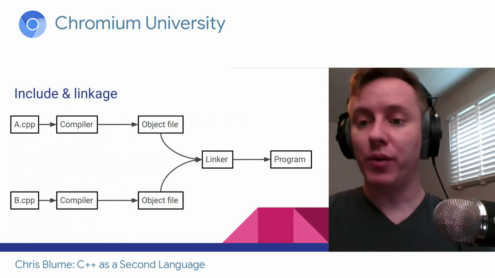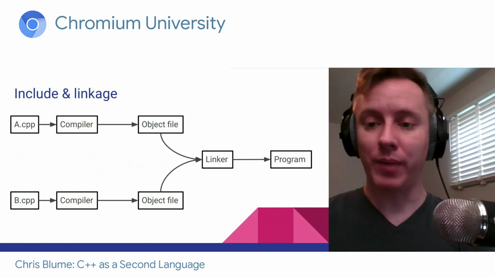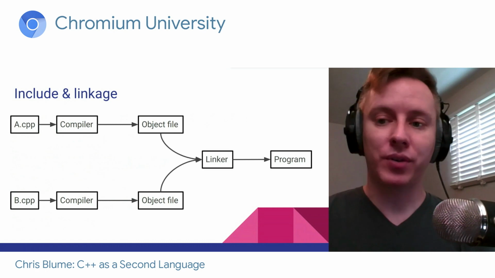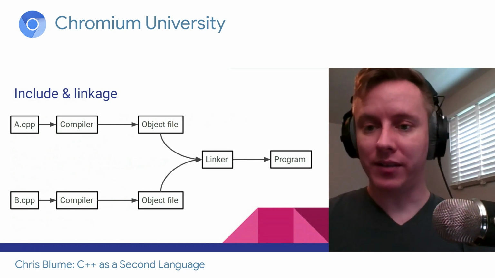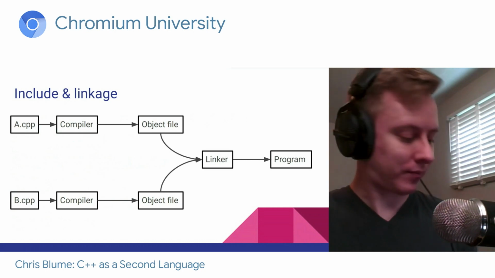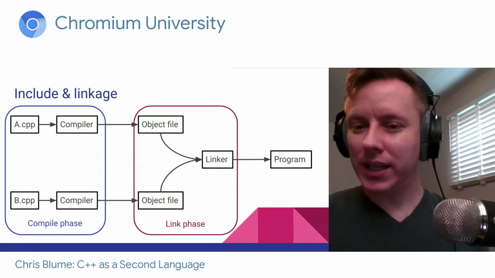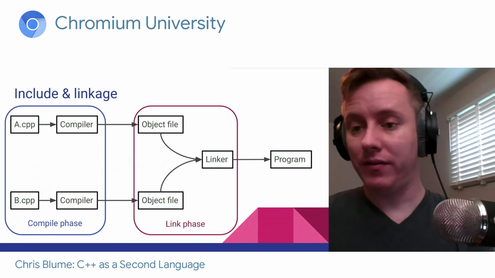Those files are both sent to an independent compiler. They're compiled separately, they know nothing about each other, and each one produces an object file. Those object files are then gathered together and sent to the linker, and the linker outputs a program. So what this really means is that there's a compile phase and a link phase.